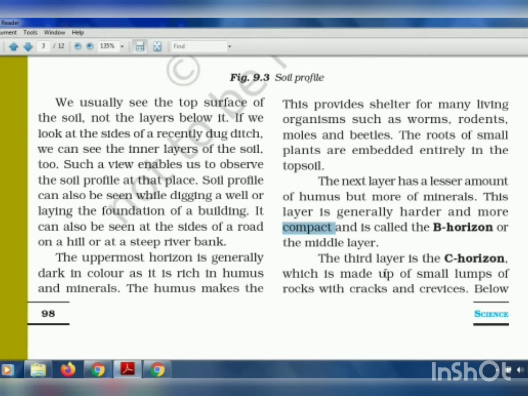Now the third layer is made up of small lumps of rocks with cracks and crevices. These are small rocks, small stones, not very hard. Rocks here means they can be broken easily. So they have cracks and crevices. Crevices means gaps through which air and water can pass through, right? So they have small lumps of rocks with cracks and crevices.